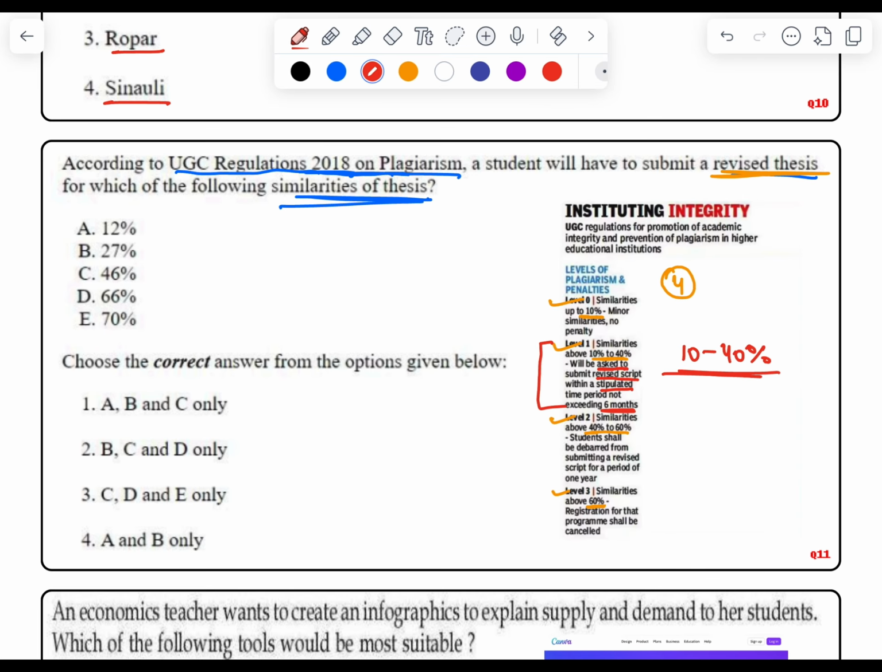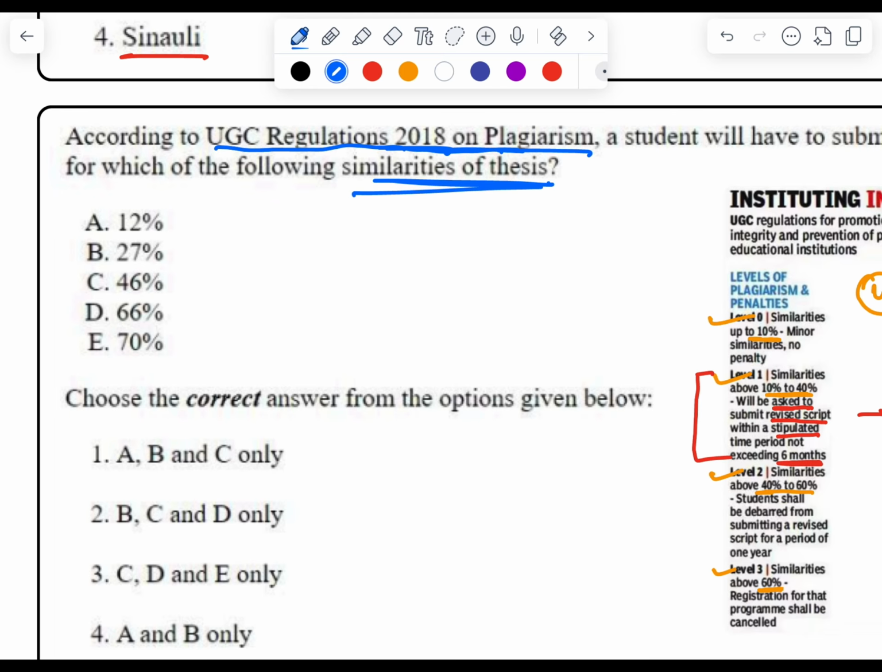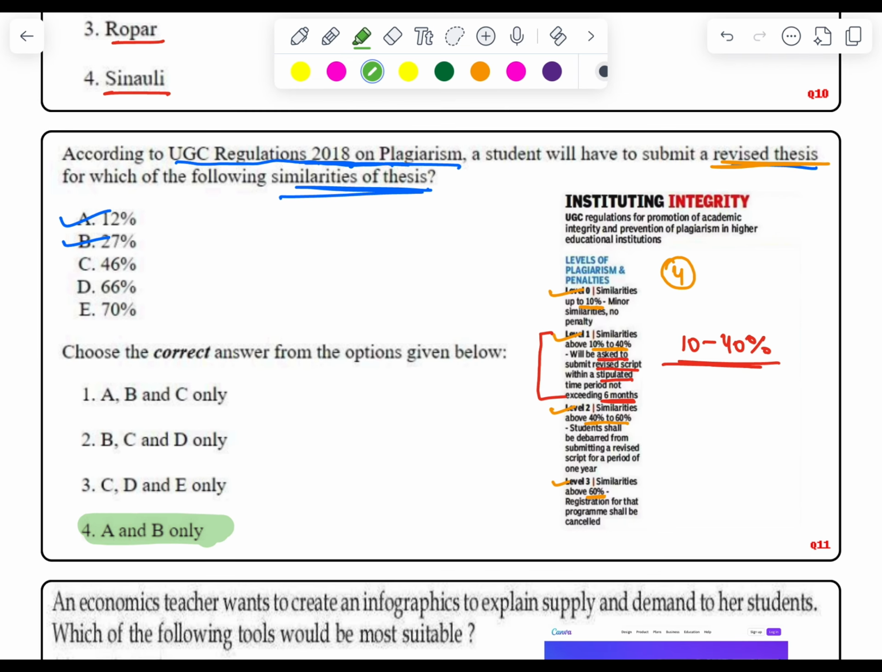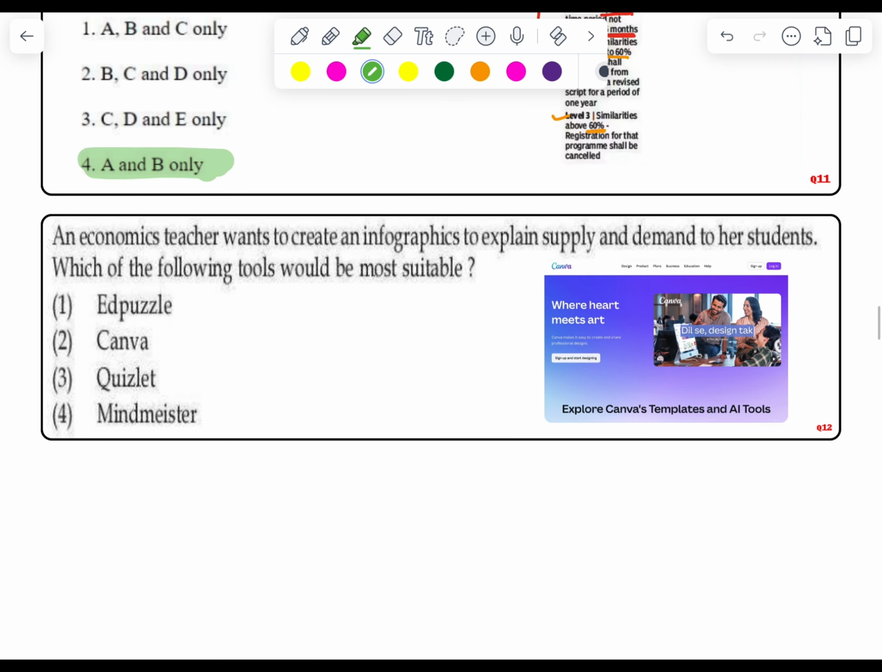Okay. We have to find out which options fall between 10 to 40%. Option A will come under the 10 to 40 bracket. Option B will also come under this bracket. So here our correct answer would be A and B. Okay. Now moving to the next question. Question number 12.